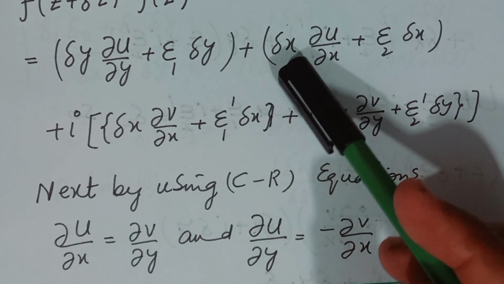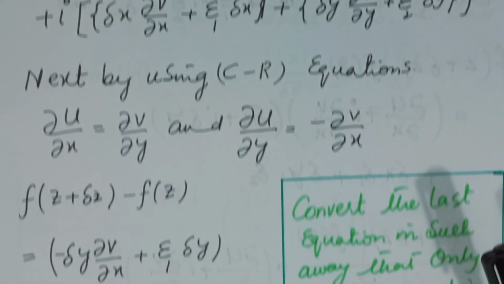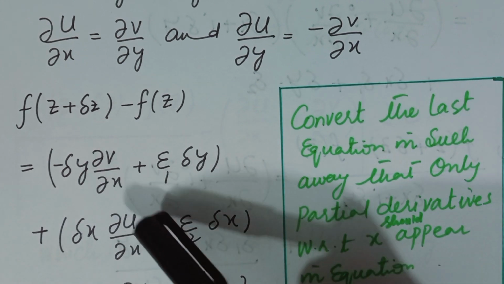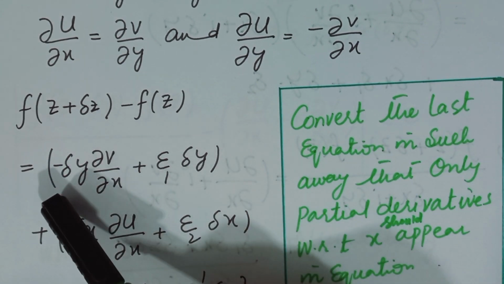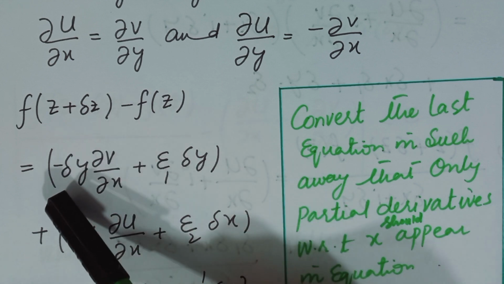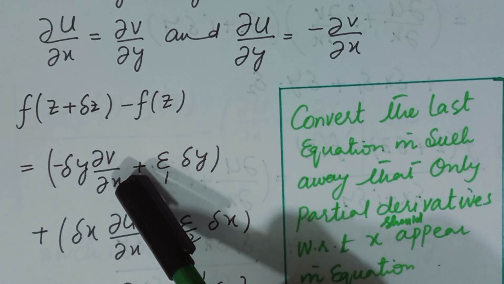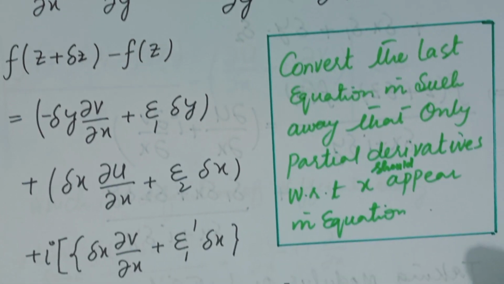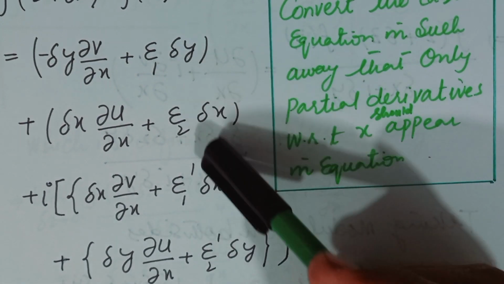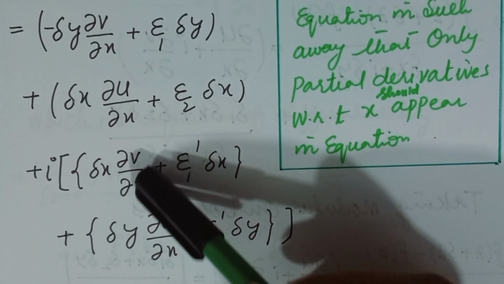So these four brackets will become, by using the CR equations, f of z plus delta z minus f of z is equal to minus delta y times partial v over partial x plus epsilon 1 delta y. The second bracket is partial u over partial x plus epsilon 2 delta x, and this is the imaginary part.